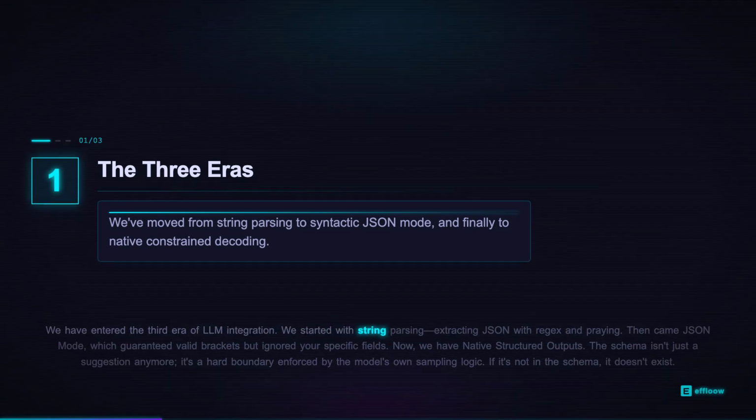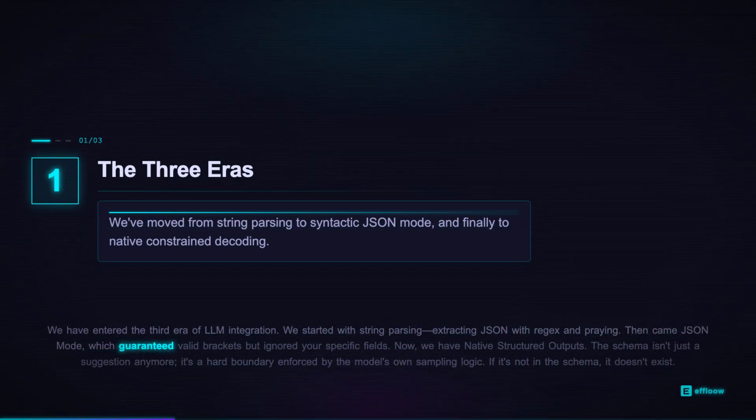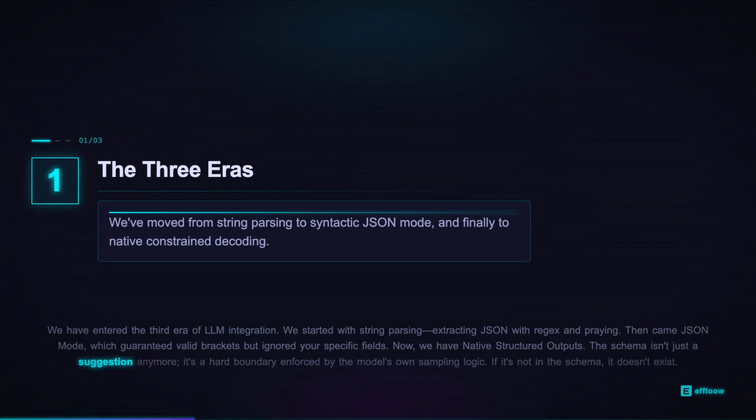We have entered the third era of LLM integration. We started with string parsing, extracting JSON with regex and praying. Then came JSON mode, which guaranteed valid brackets but ignored your specific fields. Now, we have native structured outputs. The schema isn't just a suggestion anymore. It's a hard boundary enforced by the model's own sampling logic. If it's not in the schema, it doesn't exist.